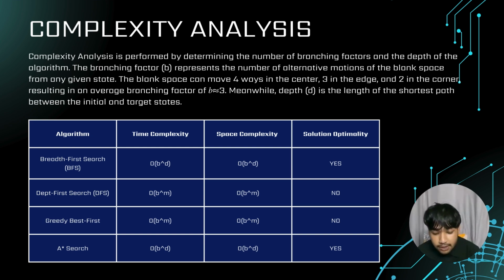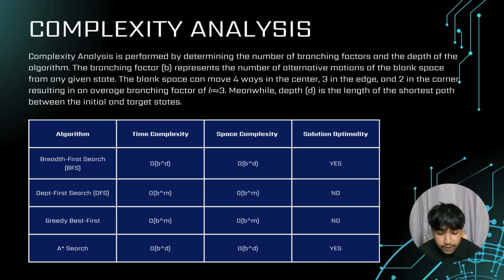Informed search algorithms such as A* search and greedy best-first search seek to optimize these complications by using heuristic functions to direct the search process. The worst-case time complexity for A* search remains O(b^d). However, according to our findings, A* search is the most effective algorithm since it combines the optimality of BFS with the speed of heuristic-driven search.